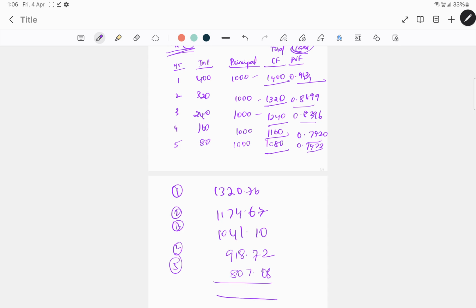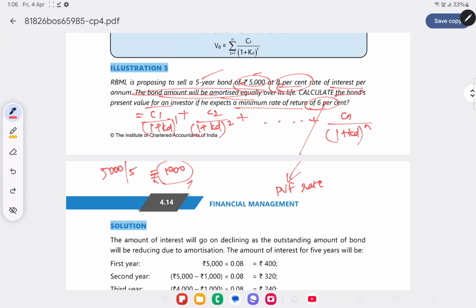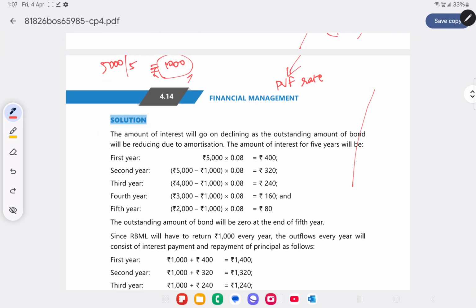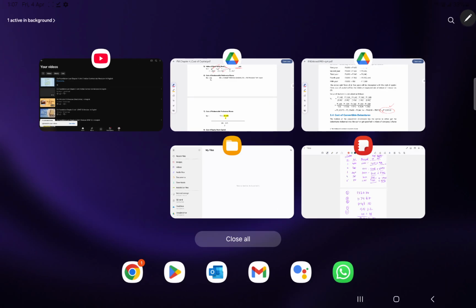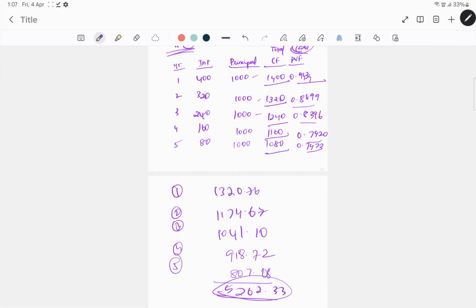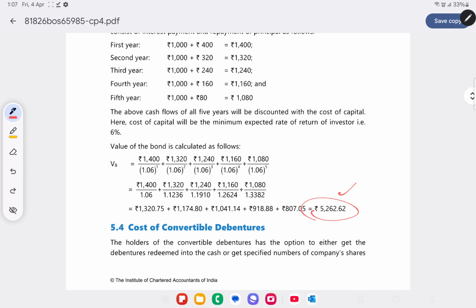We are adding all of them so that we get the total value of bond, which is the present value of all the future cash inflows. This is nothing but the exact value that we have gotten, which is 5262.62. Right, we have gotten 5262.33. Right. So I hope you are clear with this.